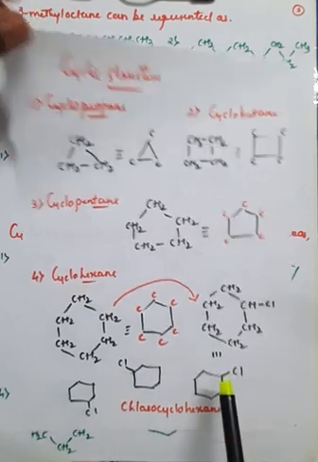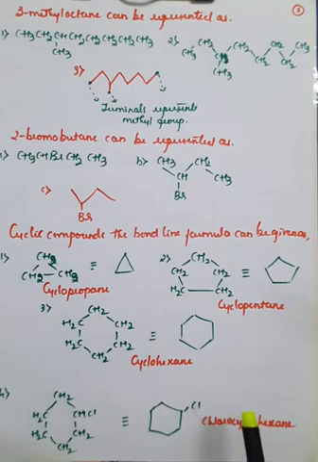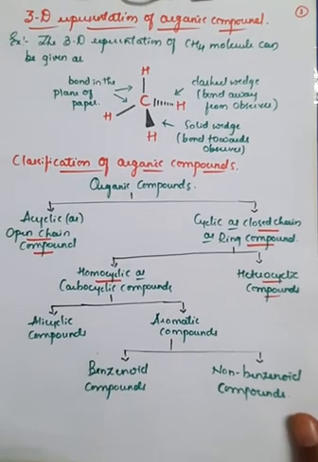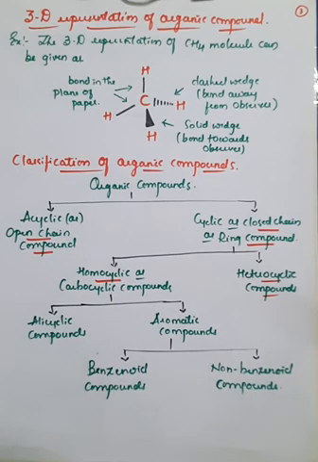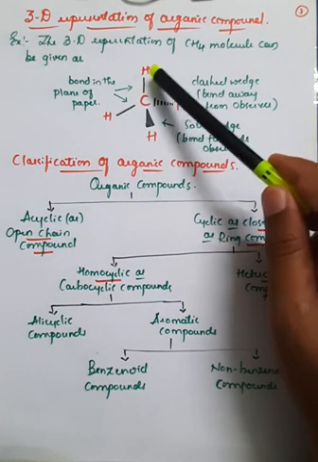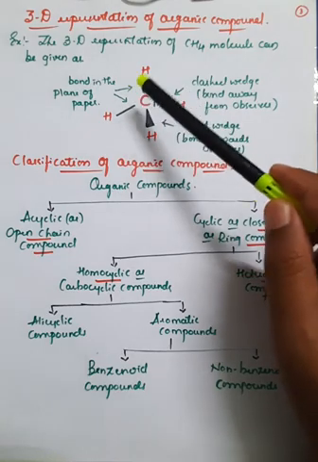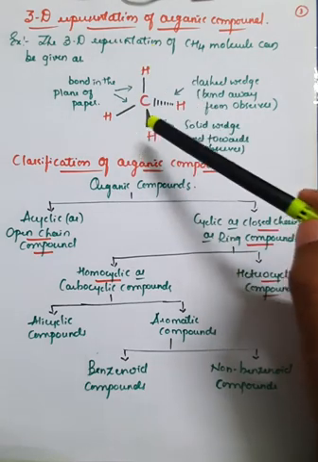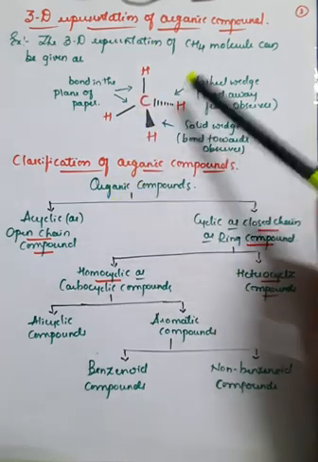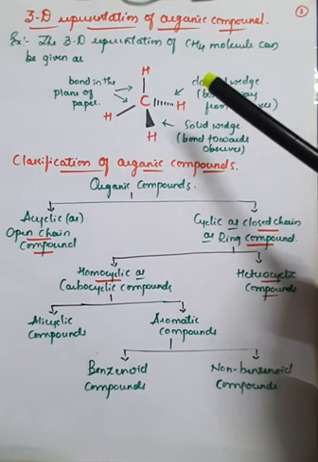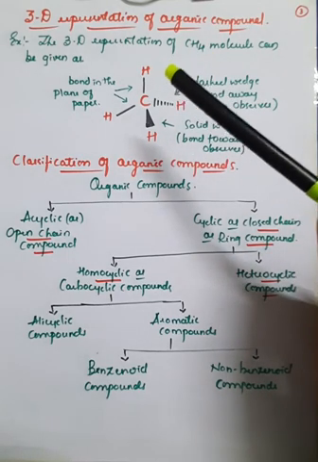We have seen the structure of the molecules, and along with that we have seen the three-dimensional representation of organic compounds. If you observe the three-dimensional representation, carbon has 4 hydrogen atoms bonded. In case of CH4, 2 hydrogens are in the same plane, one is towards the observer and another one is away from the observer. This gives the 3D structure.